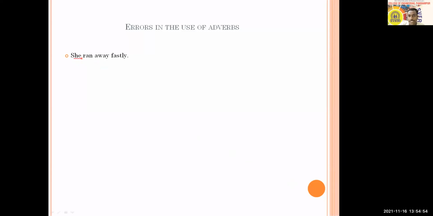So first word, she. Is it an adverb? It is not an adverb. It is a pronoun and it is in the beginning. It performs an action, so it is the subject. Ran, it is a verb. Okay. The next is away. That is also not an adverb.